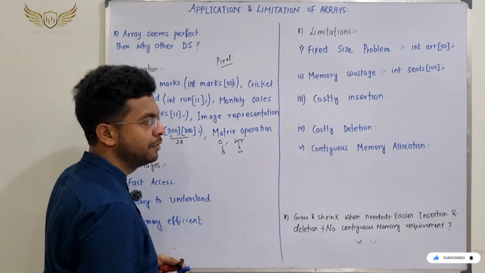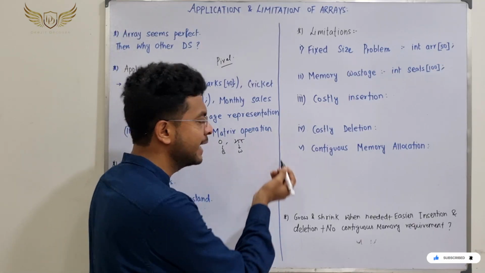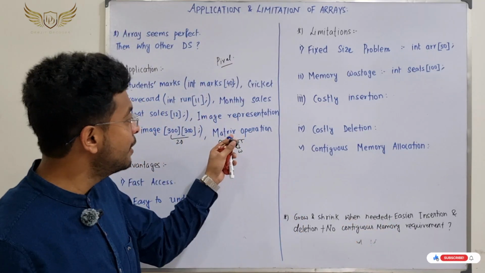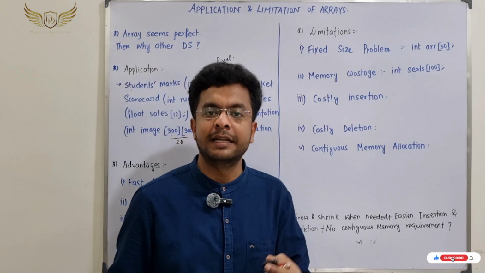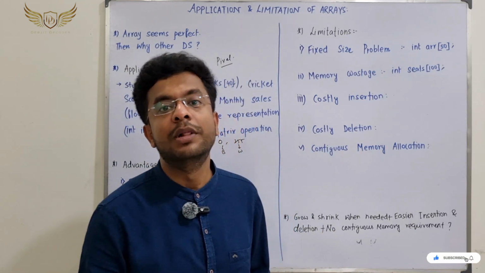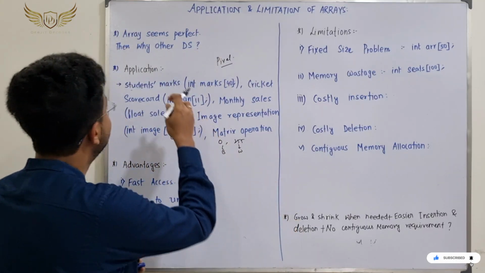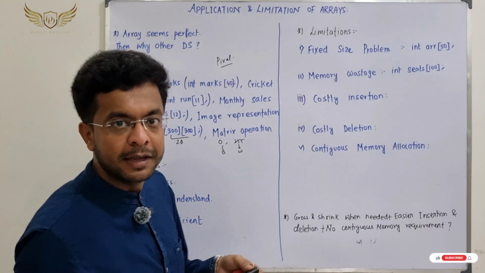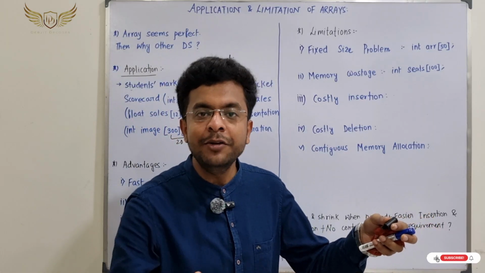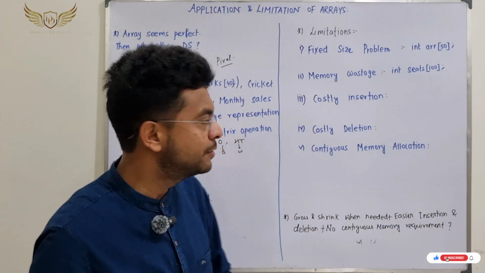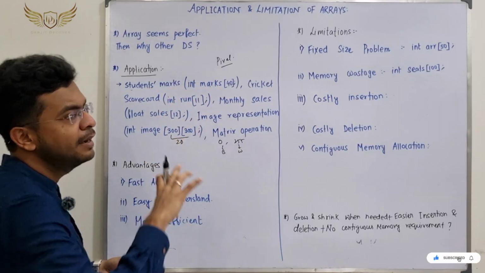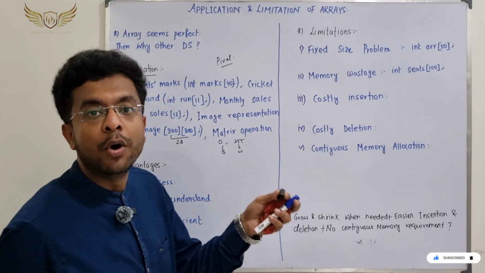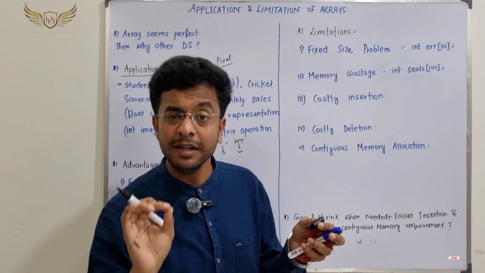Then there are matrix operations. What are matrix operations? You can again write int matrix 3, a 2D array or something like that. And this particular matrix is used rigorously in things like AI, machine learning and all this stuff. So if you see, array has so many applications, right? As we have already talked in several videos, I have talked about several applications, right? So I'm just summing it up that in real life you can apply it anywhere like these things, right? So this is a really important data structure to know, right?